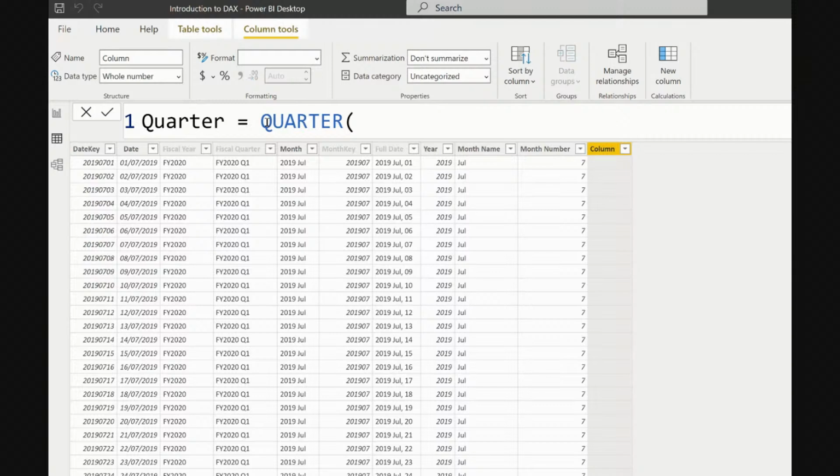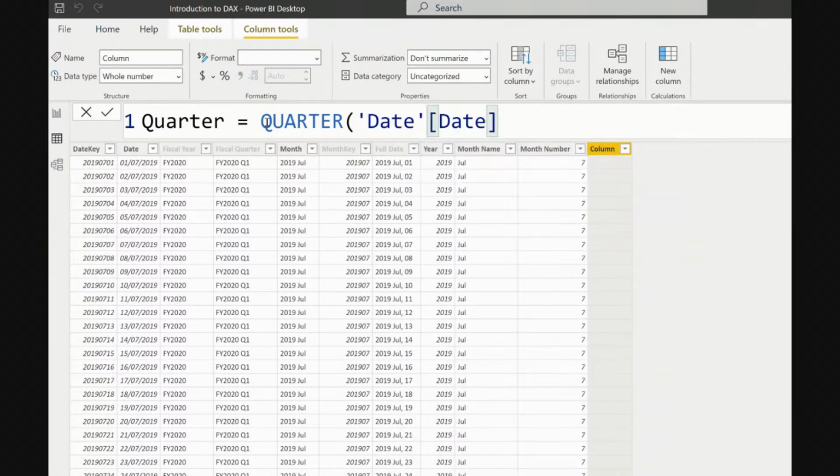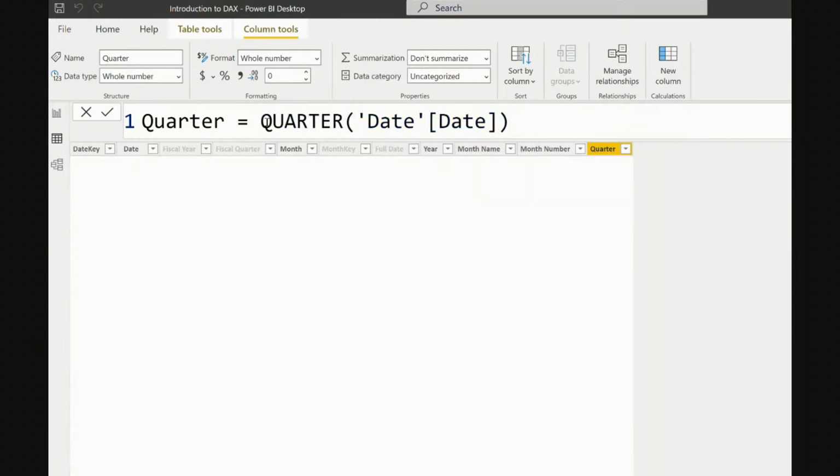Now when we click quarter, we have to reference something. Which column are we referencing to give us quarter? Which type of quarter are we looking for? Definitely we're looking for date. You have to use date most of the time. The column called date. So I'm going to type date, pick Date, close the bracket, and click enter. So let's see if it's going to work.